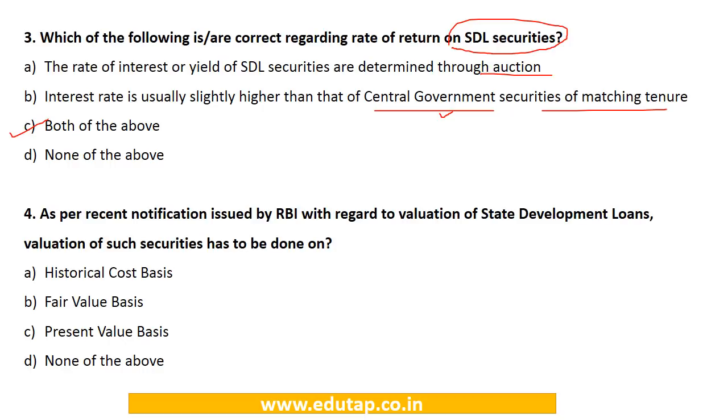Next question. As per the recent notification issued by RBI with regard to the valuation of state development loans, valuation of such securities has to be done on which of the following basis? Options are: historical cost basis, fair value basis, present value basis, or none of the above. So this we have covered. We have seen that the valuation of these particular loans is to be done on fair value basis. So the answer would be option number B.